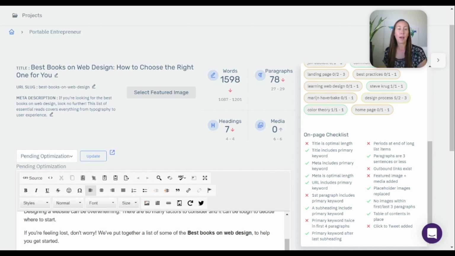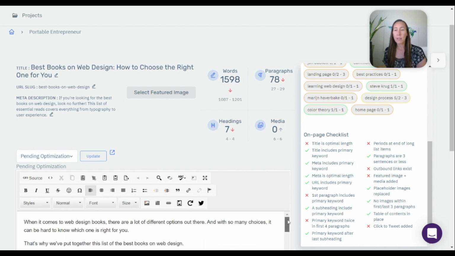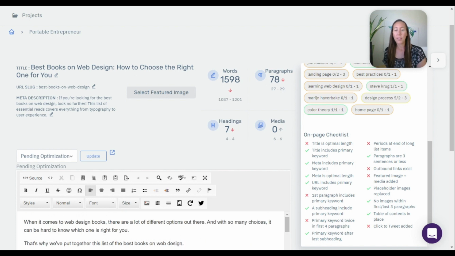So is the title the optimal length? It looks like we might need to shorten that title a little bit. Does the first paragraph include the primary keyword? We need to go back and double check that. I did talk about web design books, but here it says best books on web design right there, but what they're referring to is this top section here. And it's a primary keyword twice in the first 4 paragraphs. I don't care about that one as much. I like to see how it fits and include relevant keywords as necessary, and rephrase them, not using the exact same thing. It doesn't always sound natural. So that's a nice checklist that you have.